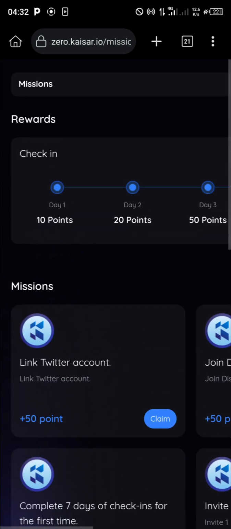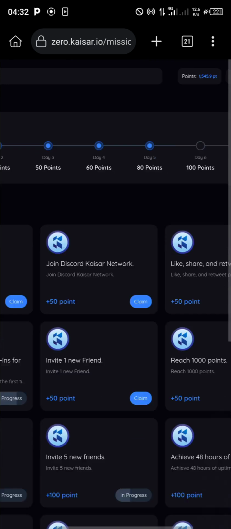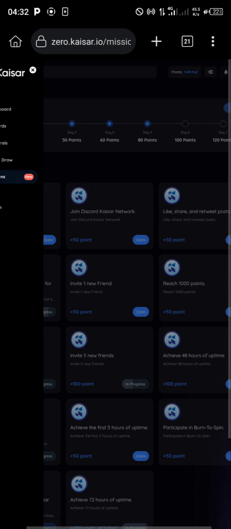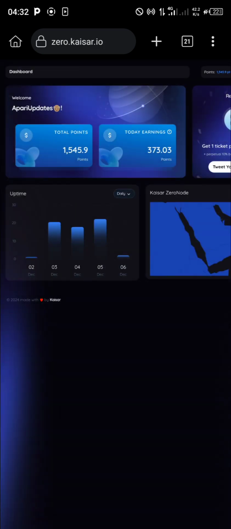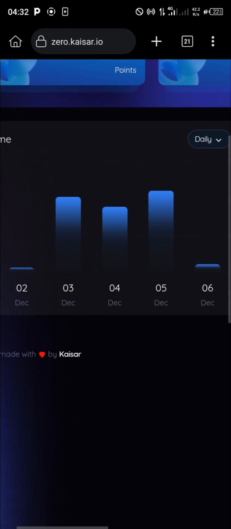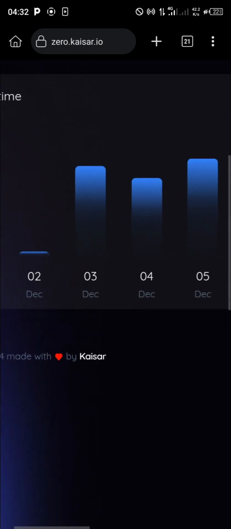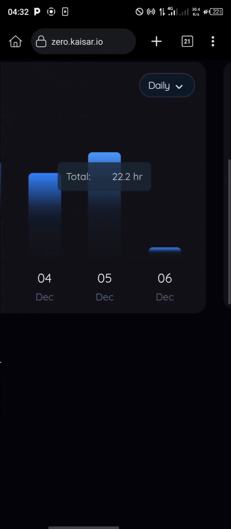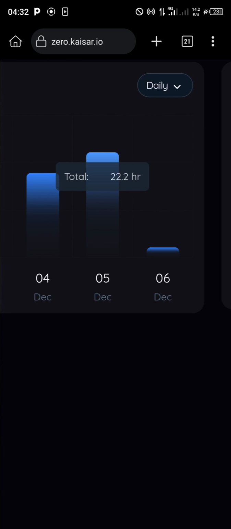Let me take us back to what I showed earlier. Going back to dashboard. You can see right here, this is how they calculate. On the 5th day, which was yesterday, I used 22.2 hours on this DEPIN. I was on it for almost a day.